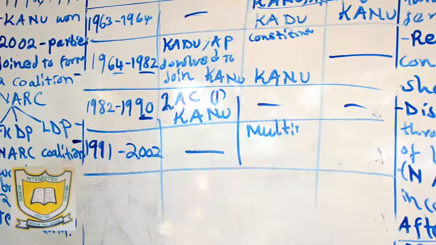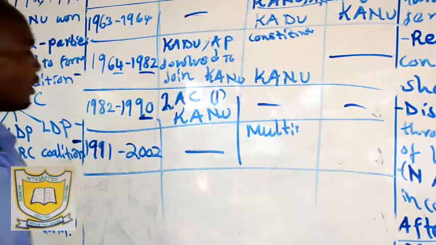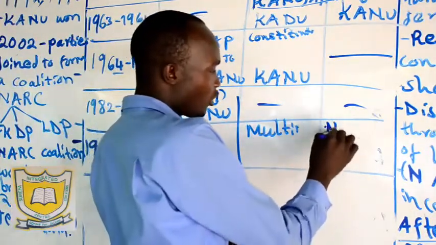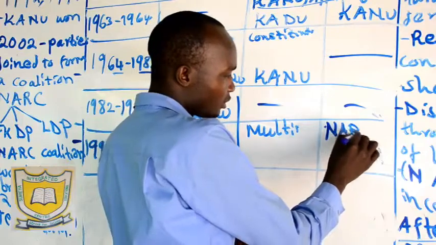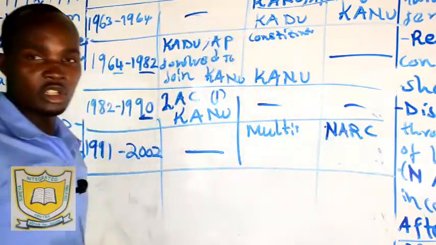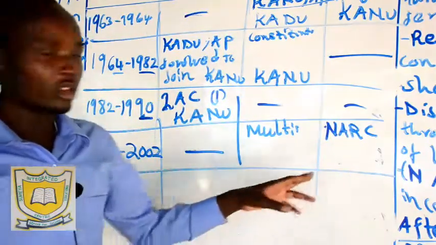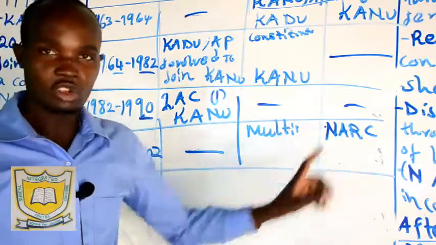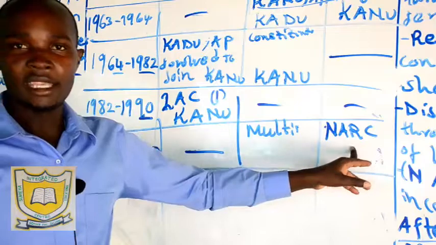And then here we had a coalition government under what we call NARC. Some political parties came together to form the NARC coalition, that is National Alliance Rainbow Coalition, led by Mzee Mwai Kibaki.